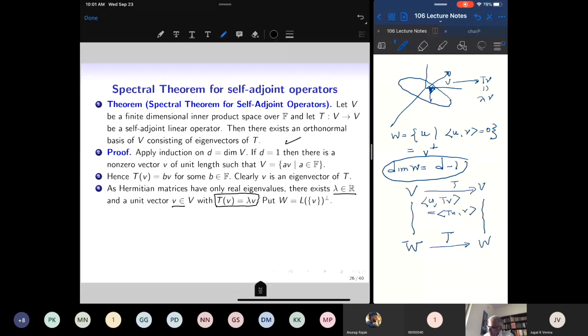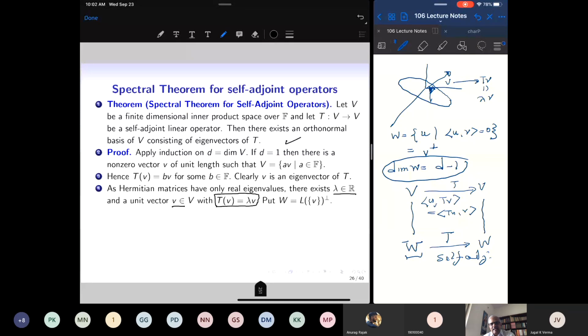So the same property will hold if I take a pair of vectors in W also. So this T is automatically self-adjoint. What is not clear is that T takes vectors in W and produces vectors in W. So if we assume this, then T becomes a self-adjoint linear operator on a subspace of dimension D minus 1.